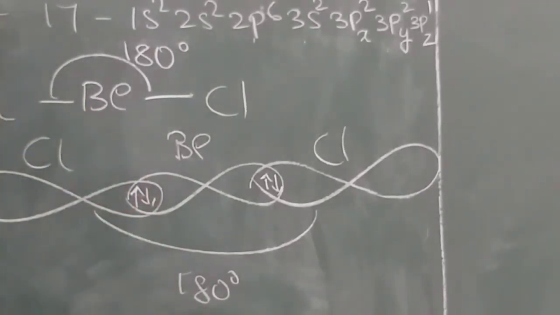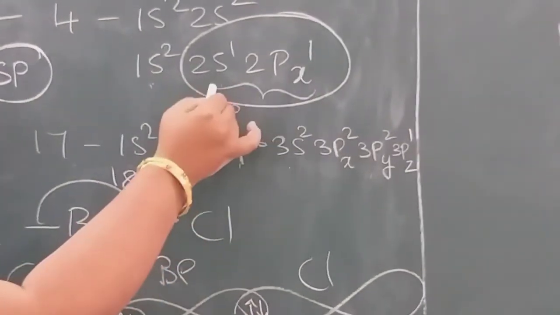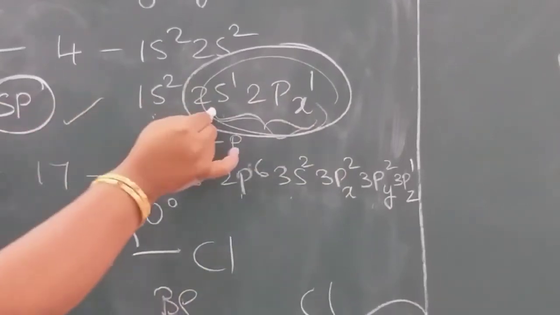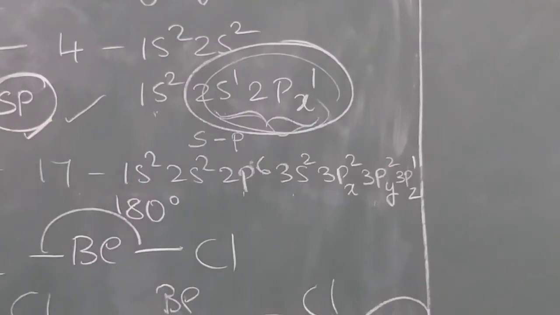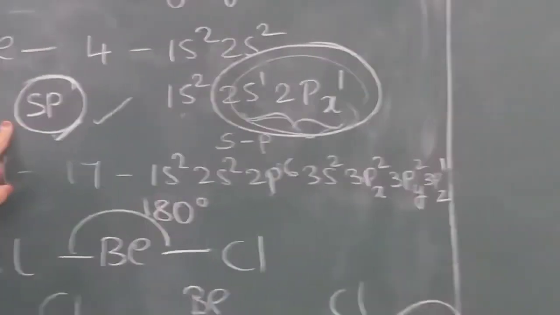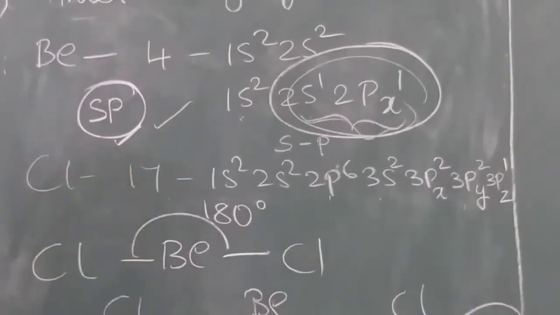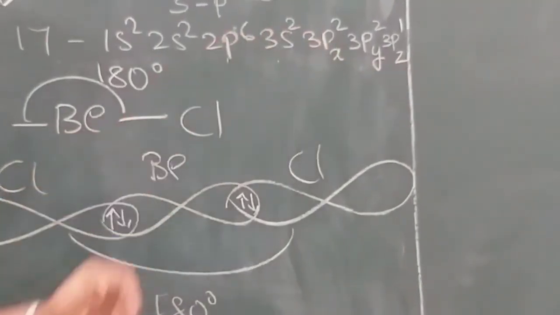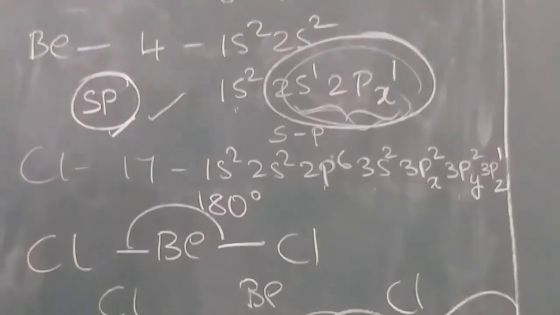See, once again I am explaining. The orbitals with equal energy are combined to form new orbitals. Here one s and one p are combining, so this is called sp hybridization. The number of sp hybrid orbitals is 2. These two sp orbitals combine with the pz orbital of each chlorine, and the bond is formed in beryllium chloride.